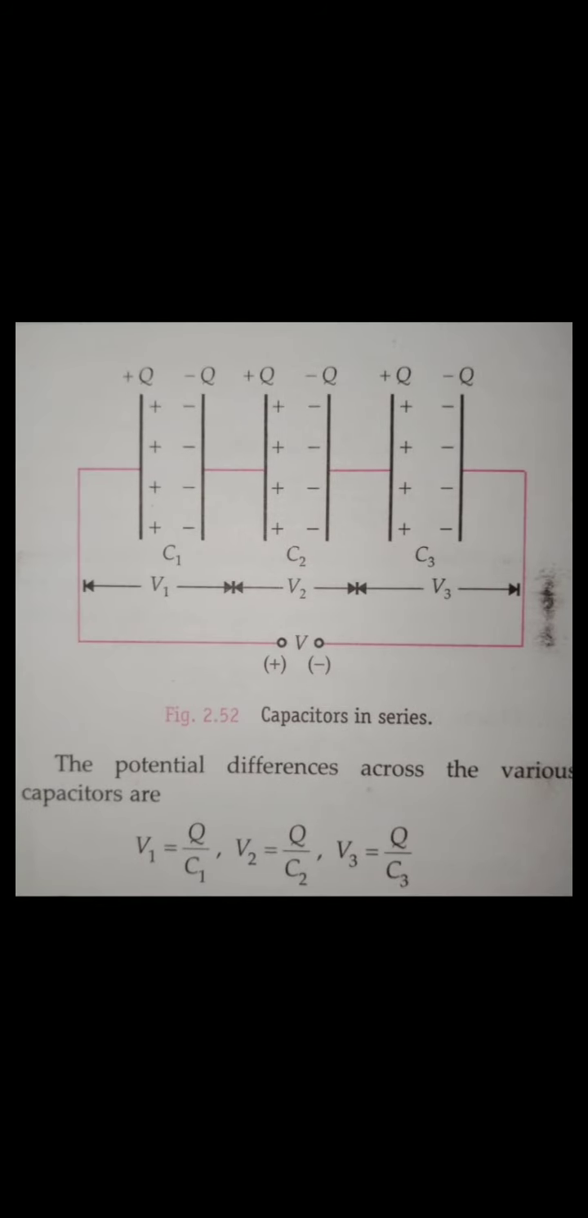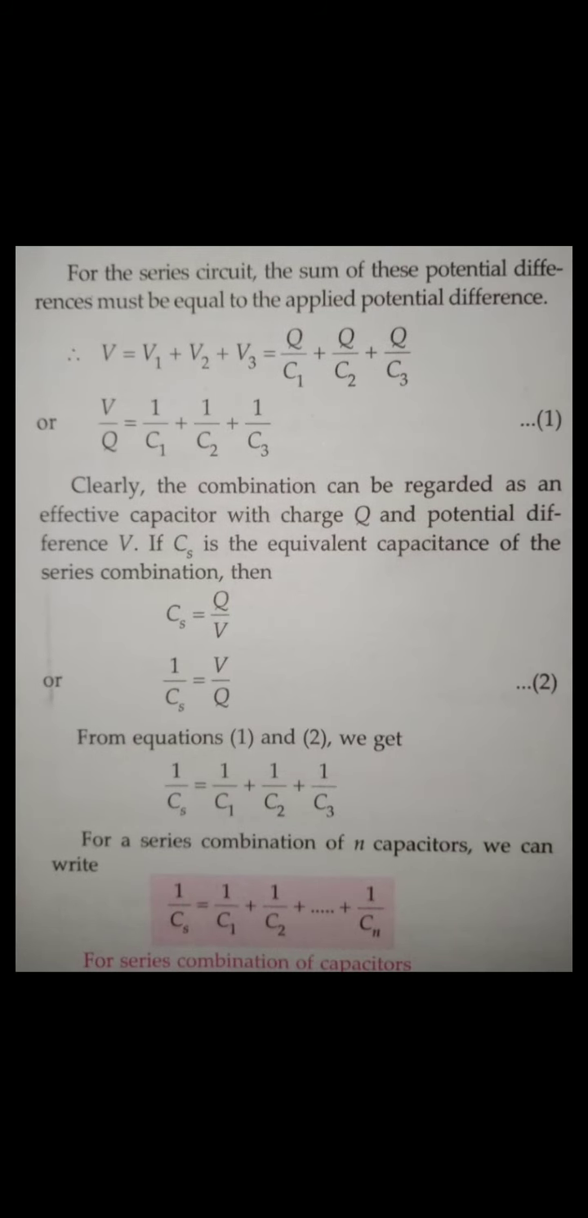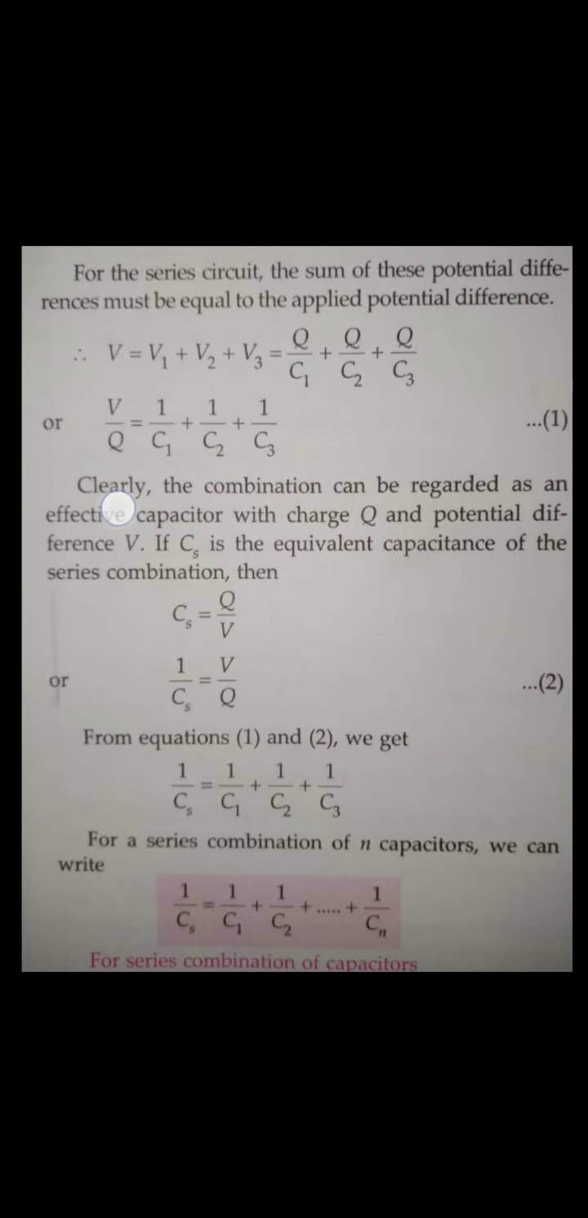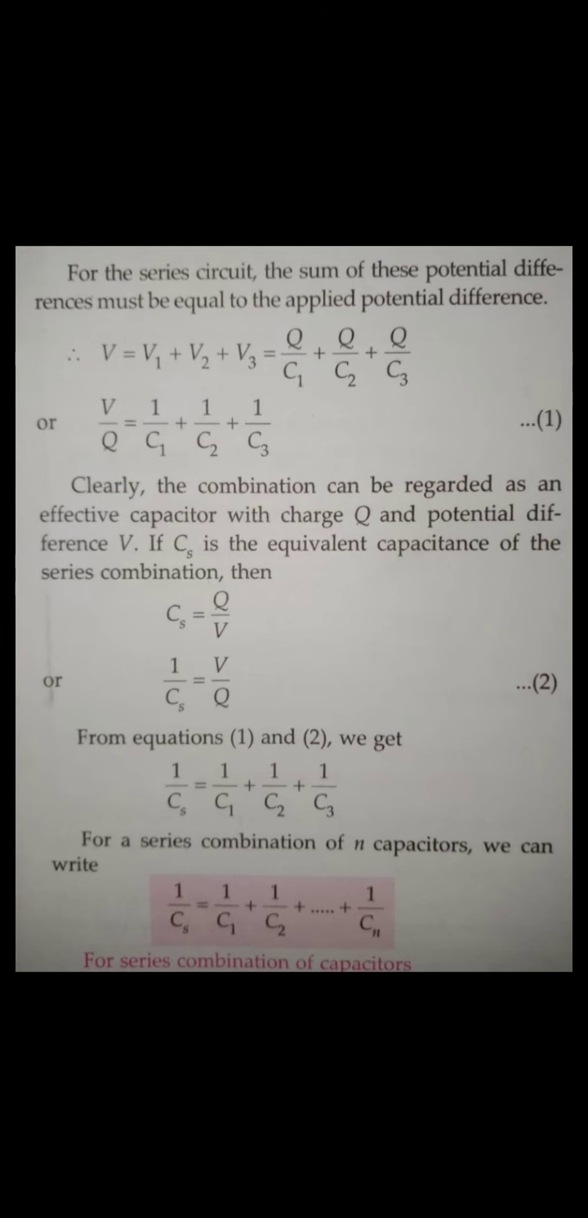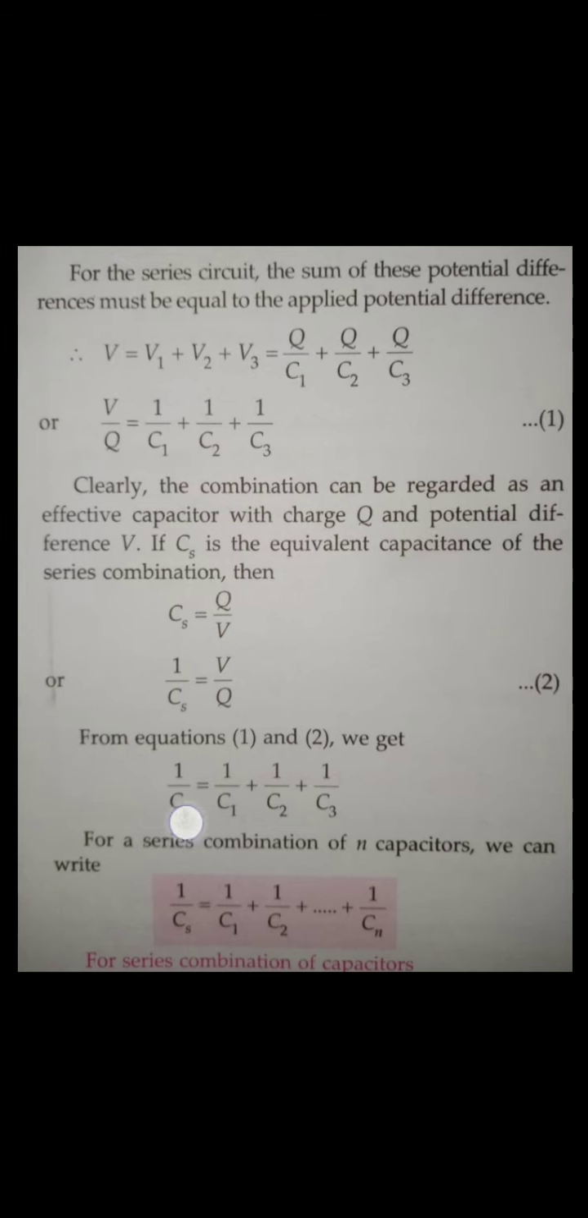Now what is V1, guys? It is Q by C1, V2 is Q by C2, V3 is Q by C3. Just put down those values, so Q by C1, Q by C2, Q by C3. Just take Q common, so it will be Q into 1 by C1 plus 1 by C2 plus 1 by C3. Divide by Q, so V by Q is equal to 1 by C1 plus 1 by C2 plus 1 by C3. So what is V by Q, guys? We know C is equal to Q by V, so V by Q is 1 by C. So 1 by C is equal to 1 by C1 plus 1 by C2 plus 1 by C3. Okay. So guys, here there are three capacitors. If there are n capacitors, then 1 by equivalent capacitance is equal to what?